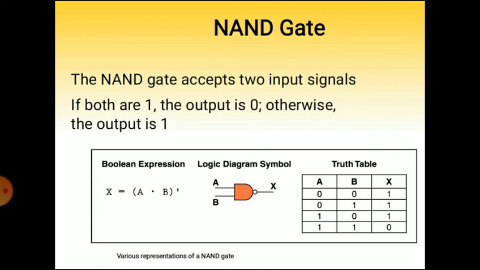So you can see the logic diagram symbol that is given at the middle. In the truth table for two inputs A and B, and X is the output, it is given. And to find out the output X, the Boolean expression that is given is X equals (A · B) bar, that is the inverter of A into B.